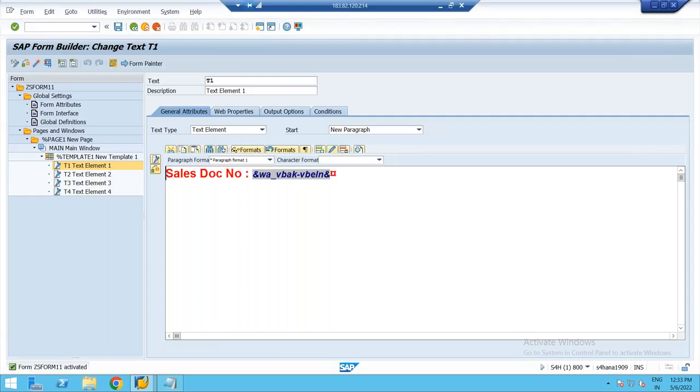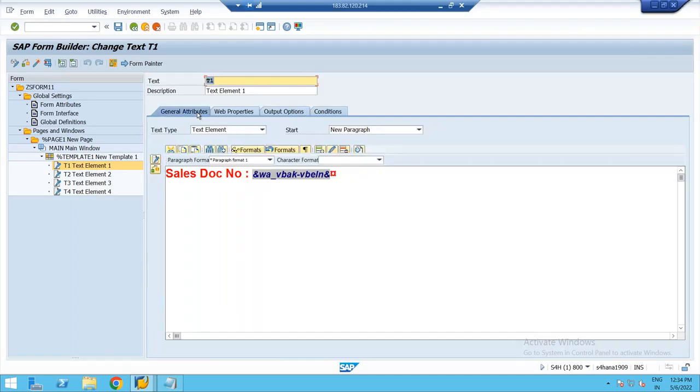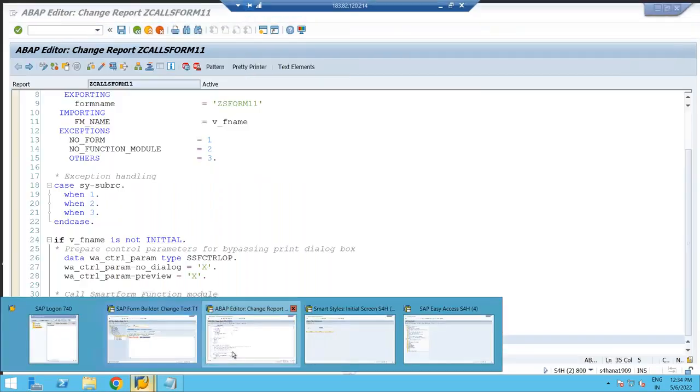So what I did: first I created my own barcode in SE73. Then I created the smart style using the T-code SMARTSTYLES. As part of that smart style, I created one character format. For that character format, I have associated the barcode. Then as part of this text element, we are including that smart style, and the field content we are showing in this text element, I'm enclosing in character format C1. That's all. Activate this. Let's see whether you'll get that in barcode format or not. That is the only change.